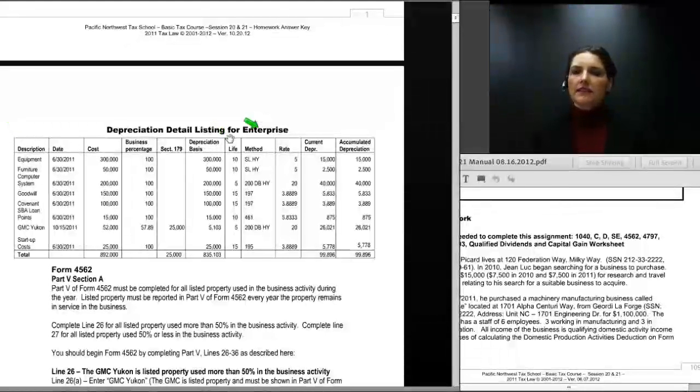Jean-Luc is claiming ADS 10-year depreciation on the equipment and the furniture, which is why we see 10-year life. He is claiming 5-year double declining balance or 200% declining balance on the computer system. The amortizable life of the goodwill is 15 years. The amortizable life of a covenant not to compete is 15 years. The loan amortization life is 10 years.